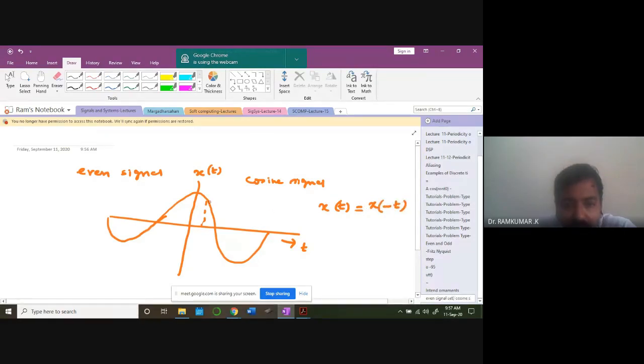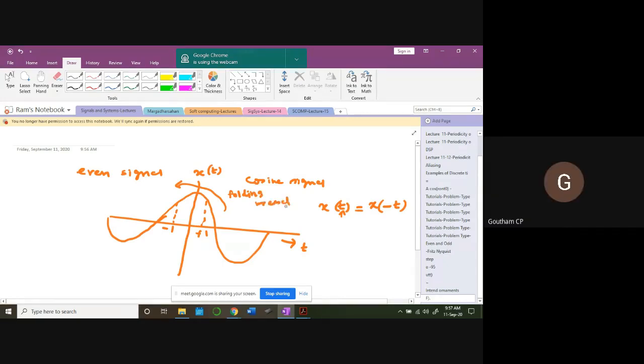Clearly you can see whatever value you are seeing here, the same value you are seeing here. If this is minus 1, this is plus 1, this is minus 1. So if we reverse the signal, the time reversal of the signal, I'm going to get the same signal again if I fold the signal along the vertical axis. So it's more like folding along the vertical axis, or time reversal.